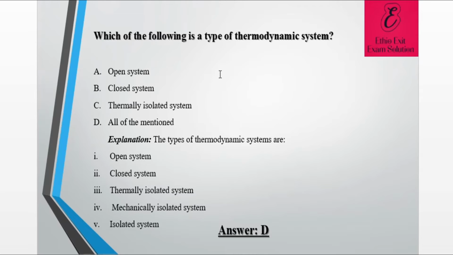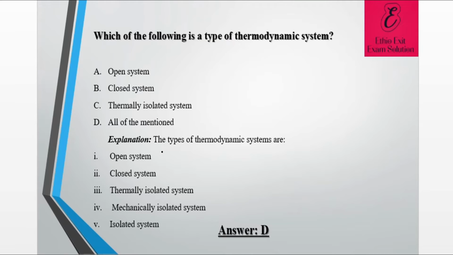The other question is, which one of the following is a type of thermodynamic system? A, open system. B, closed system. C, thermally isolated system. D, all of the above. So from this, we have around 4 or 5 types of thermodynamic system, and here are the descriptions for each type.